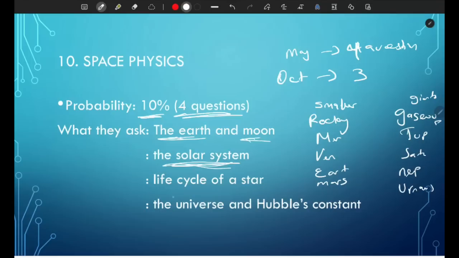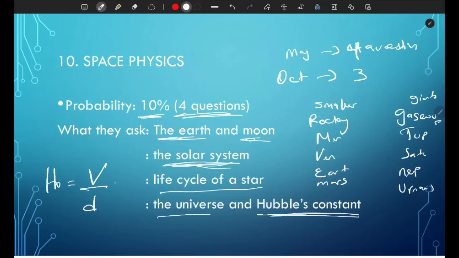And you also have to understand the life cycle of a star. So make sure you know each step of the life cycle of a star, because I've seen it come up multiple times. And the last one is the universe and Hubble's constant. They'll give you the exact value if you need to make calculations, but it's velocity over distance, and it's measured in second minus 1, or sometimes in hertz. And the Hubble constant can be used to determine the age of the universe. So that was the last topic.